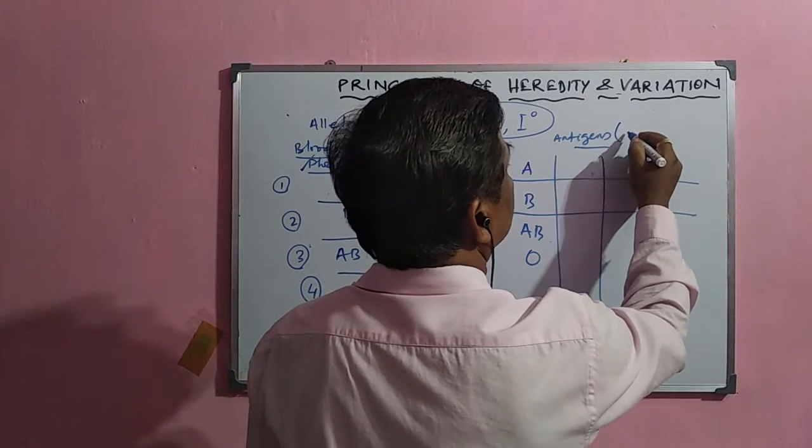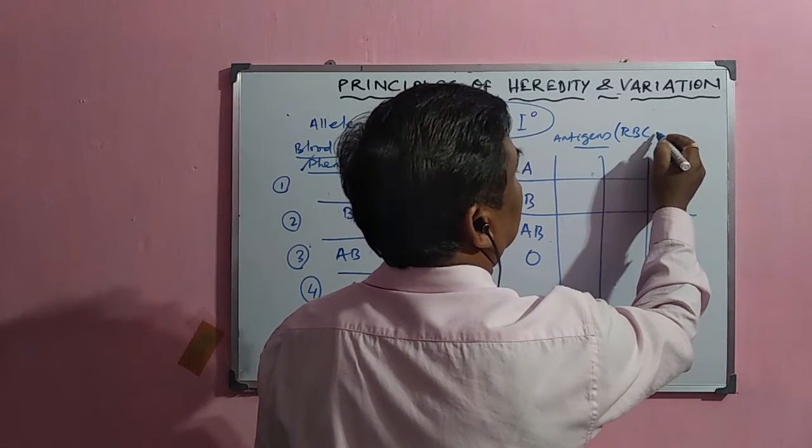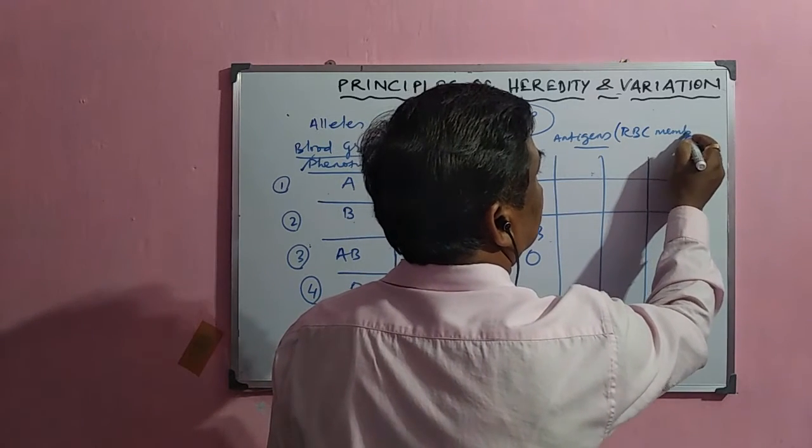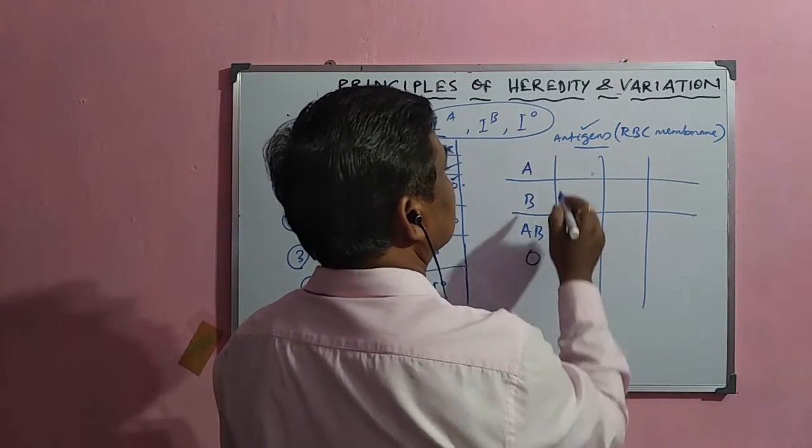The antigens are normally present on the membrane of the RBC.